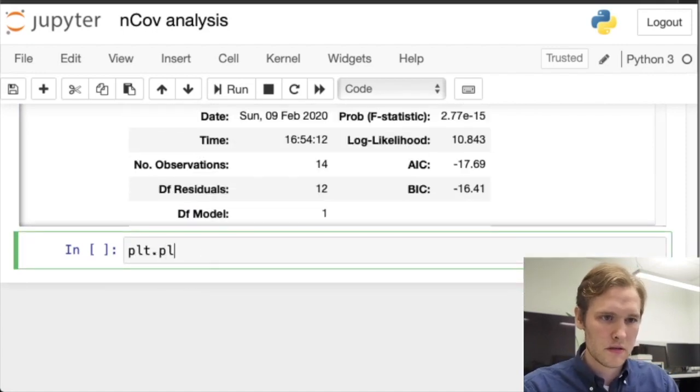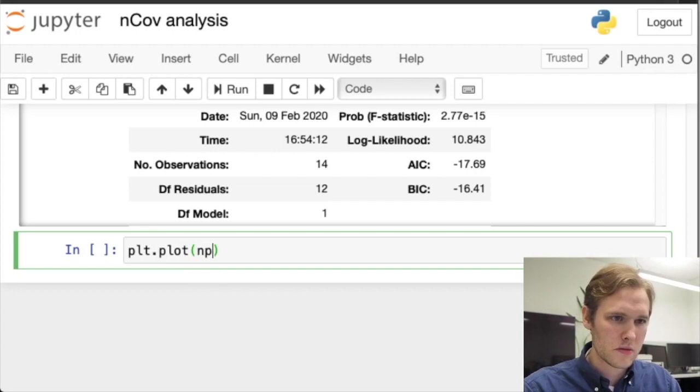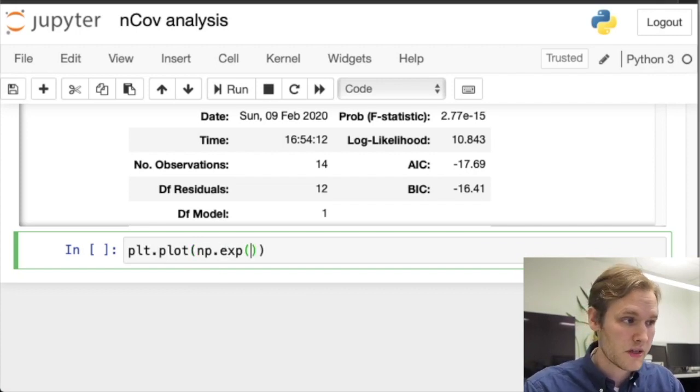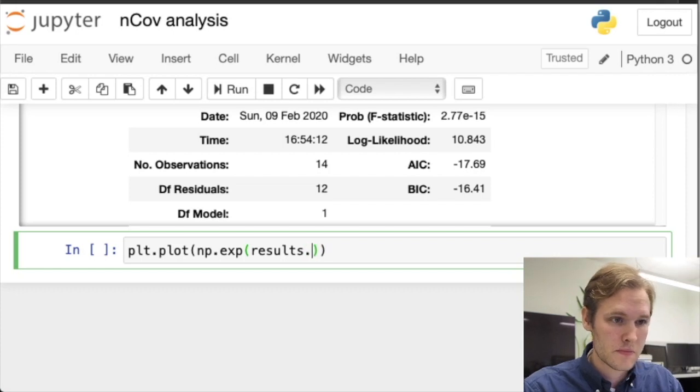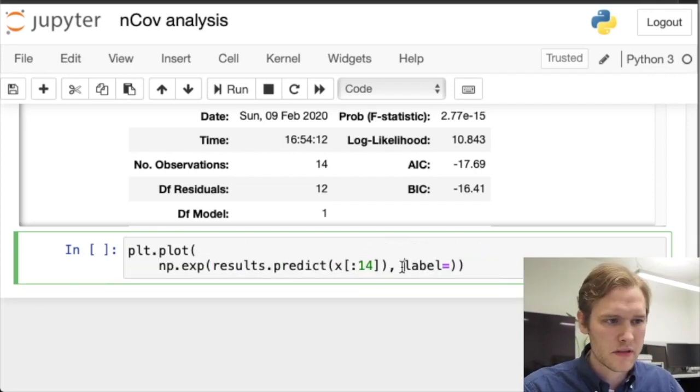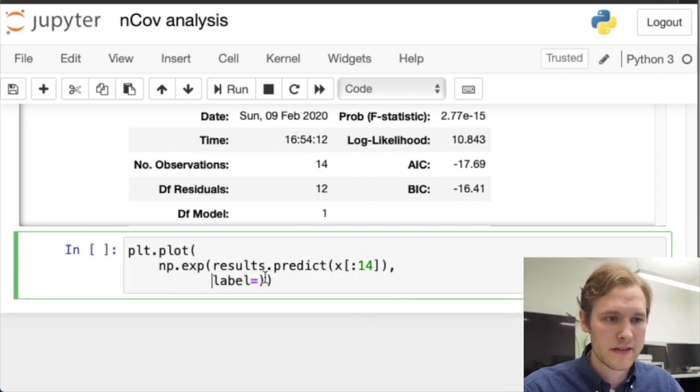So we want to now compute the exponential of the predicted results, thusly, of the x's for the first 2 weeks, and we'll put this on several lines so it'll be visible.